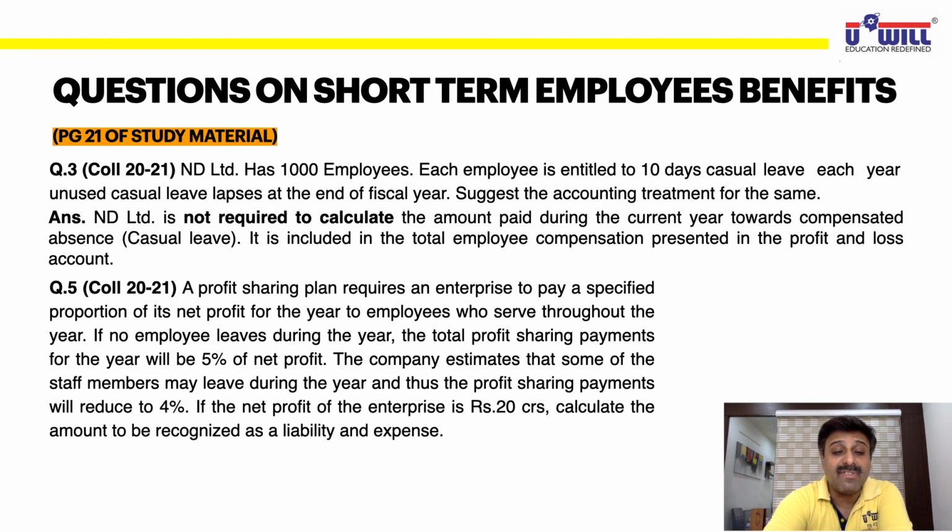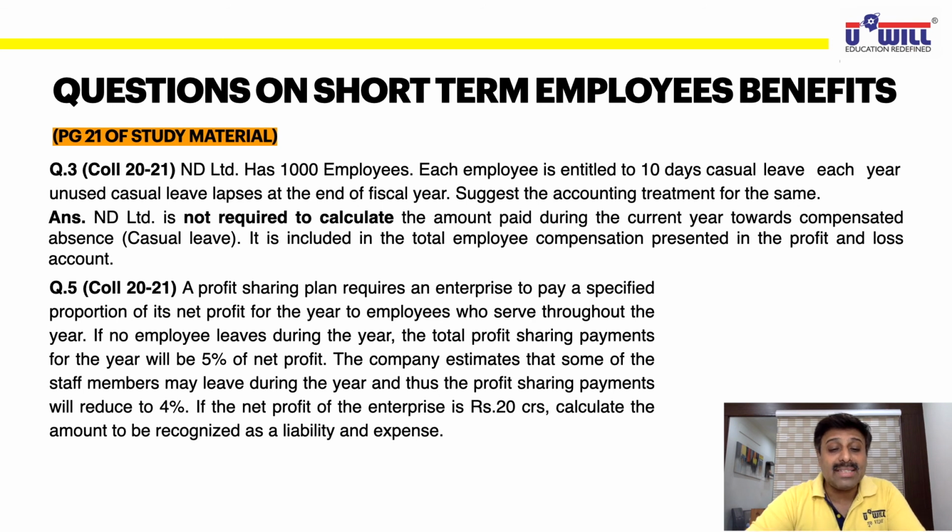Now look at question number 5. Question 4 is of a different type. It is not a short-term employee benefits question; that we'll do later on. Look at question 5, which is again based on short-term employee benefits. A profit sharing plan requires an enterprise to pay a specified proportion of its net profit for the year to the employees who serve throughout the year. Now this is like the condition I told you: if the employee works for 5 years, then only you give him the bonus. Here the condition is if the employee works throughout the year, then you give him the bonus in the next year.